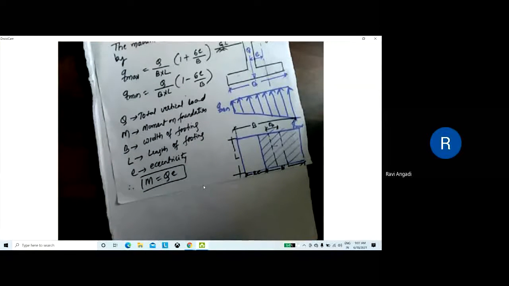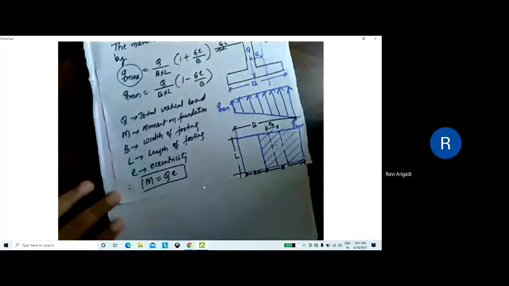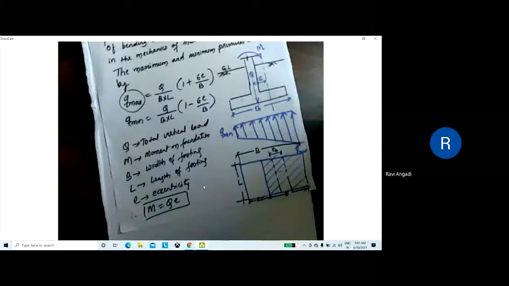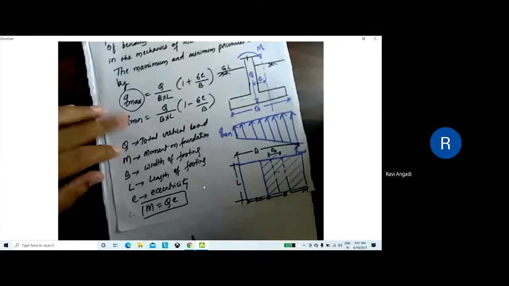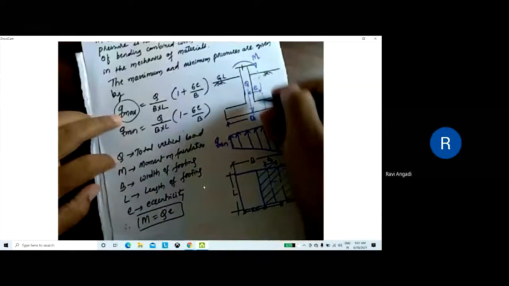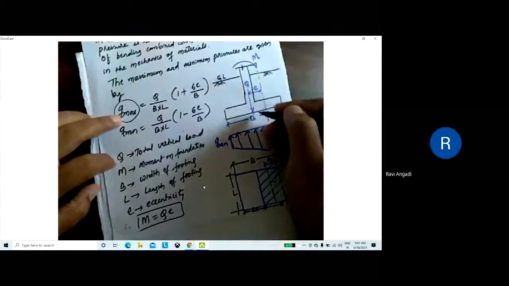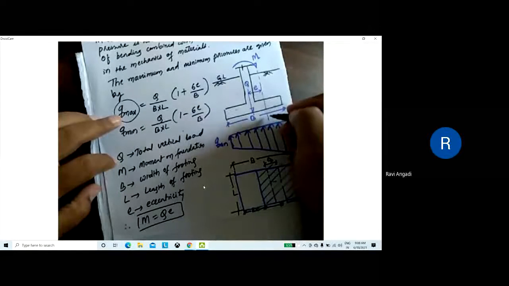Okay. Now, whatever the Qmax value you get after calculation, this Qmax, that is the maximum pressure, should always be less than the safe bearing capacity. Means whatever the pressure we are getting from the building load, this Qmax should not exceed the safe bearing capacity of the soil.